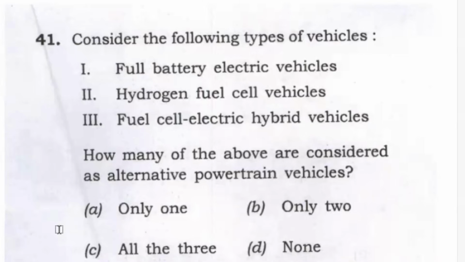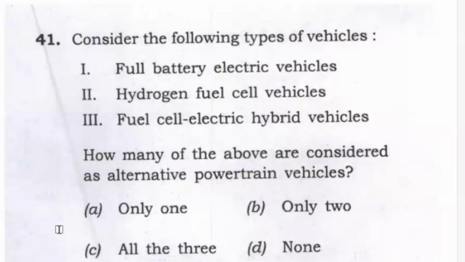This method is called deriving the answer from the keyword of the question. Now, alternative powertrain vehicles. Alternative means, what is mainstream? IC engines, internal combustion engines, are the mainstream. Beyond it, the majority of the things which we are using to power vehicles are alternative.